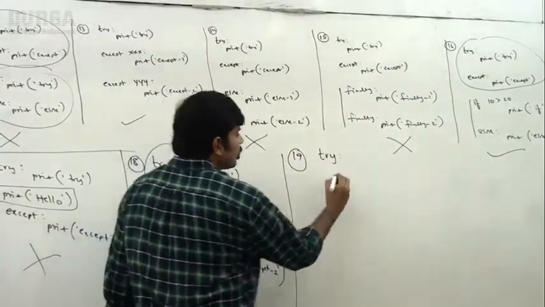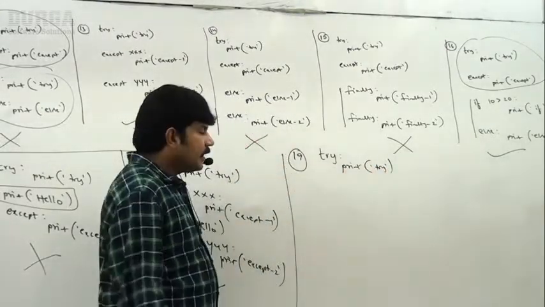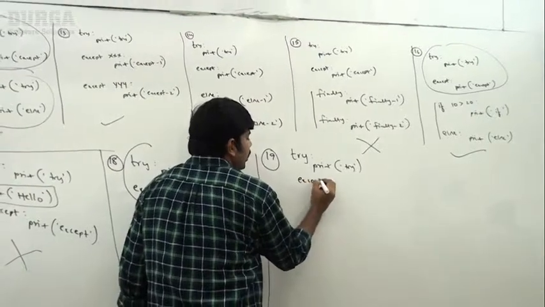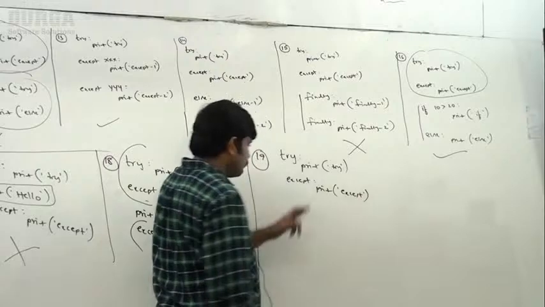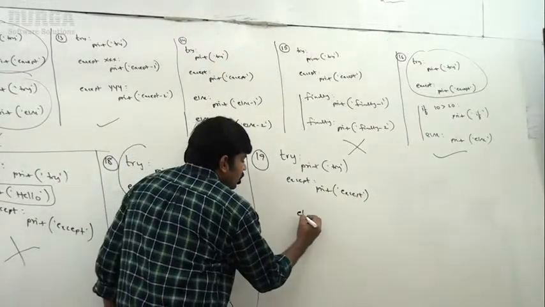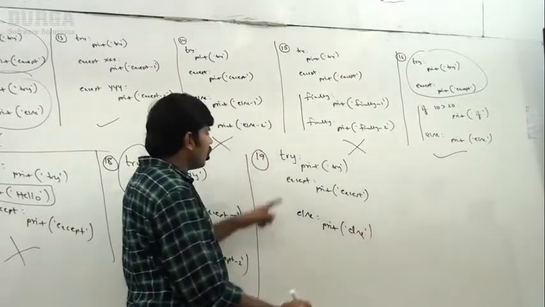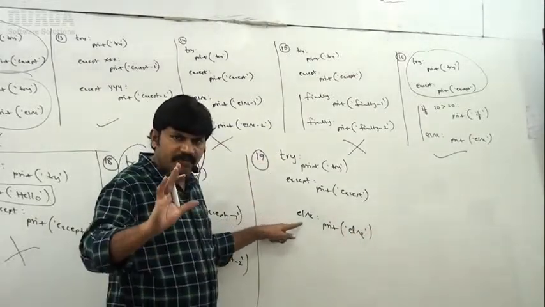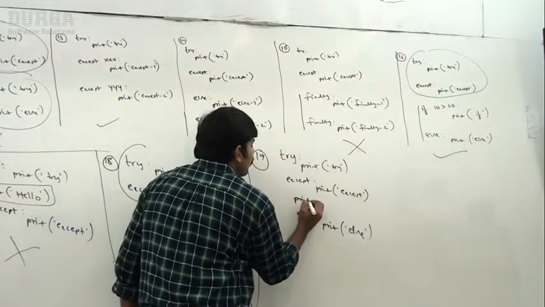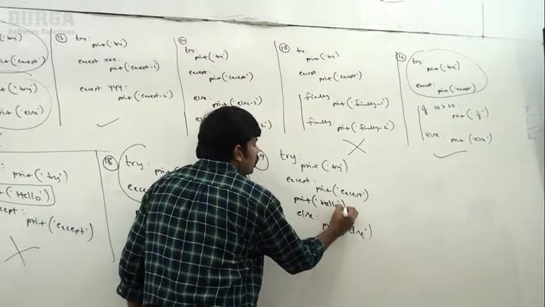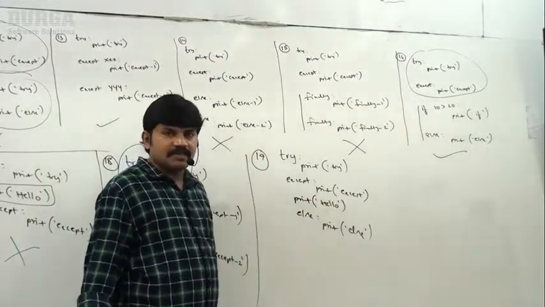Next, similarly, now observe carefully. Try, print of try. Next, except, print of except, like try except. Next, else, I'm taking print of else. So here, try except else is perfectly valid syntax, no problem at all. But in the middle I'm taking print hello. So between the except block and the else block, I'm taking an independent statement.